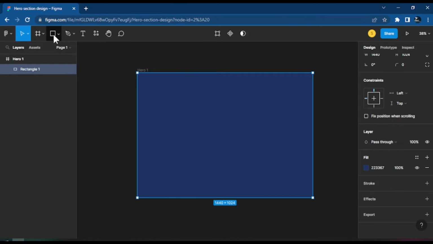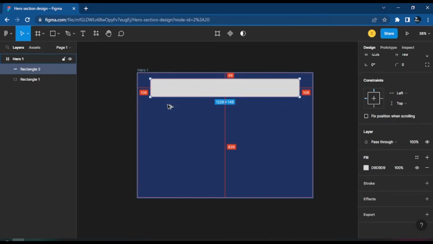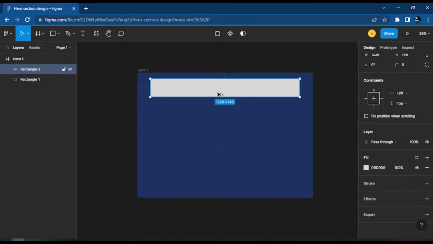So let's come here again, the rectangle, and then let's just draw, and we won't make this square, we just arrange it and make it carry the same left and the same right. So what you will do is press Alt on your keyboard and click the element, then press Alt again. Now once I move the mouse up, you see this red line and this number. This is the distance between the element and the container. These are the margins, where they follow the HTML and CSS side. Now the margins are the space outside the box.